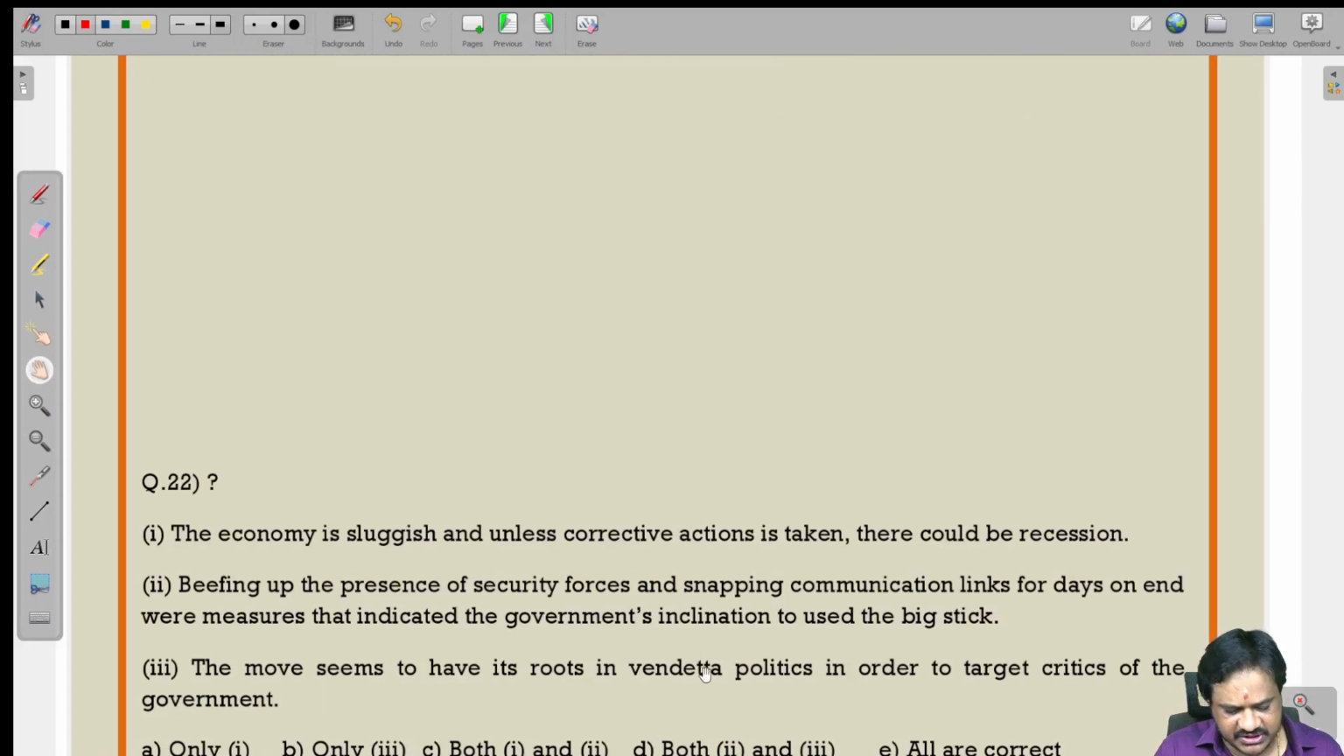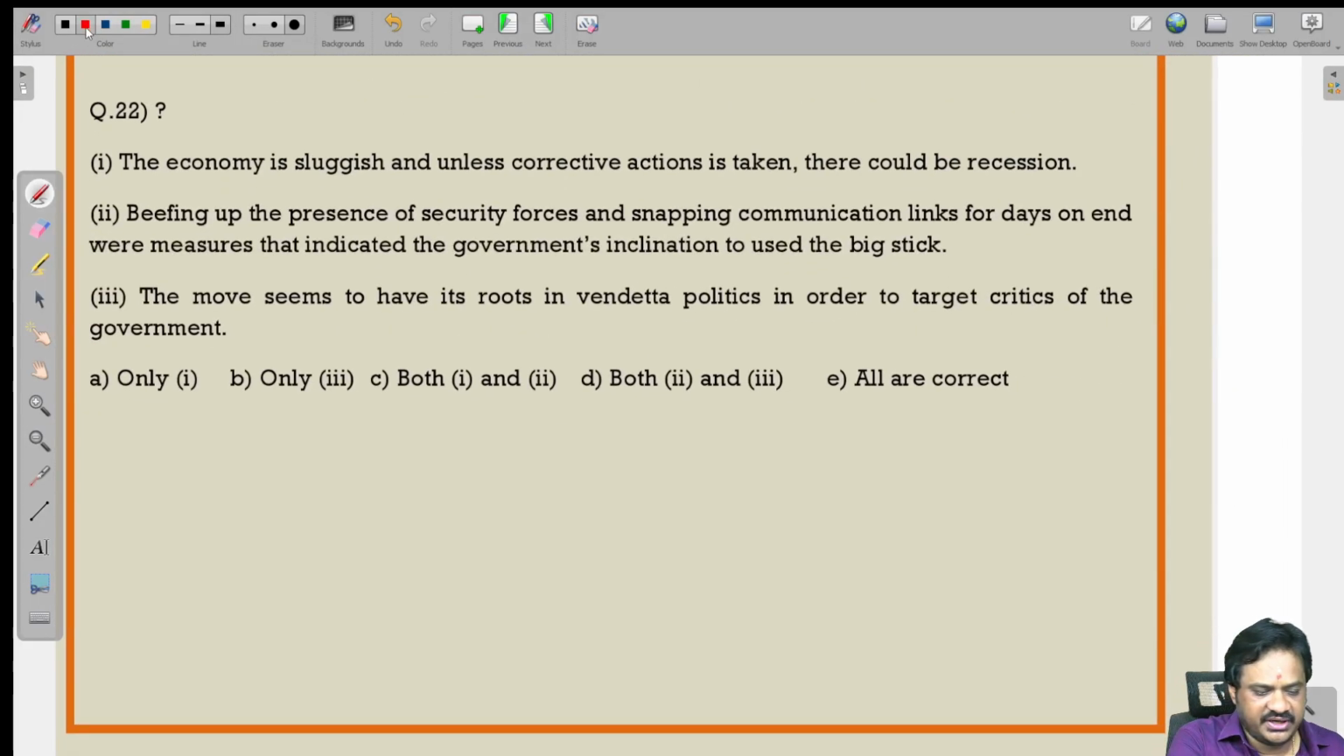Let us see question number 22. The economy is sluggish. What is the meaning of sluggish? Slow. And unless corrective actions is taken. Here we can find the error. Actions is plural, so we should use 'are'. Actions is nothing but plural, not singular, so we should use the plural verb. So 'is' is incorrect. Which is correct? 'Are' is correct. So we are having the error in the first part of the first sentence.